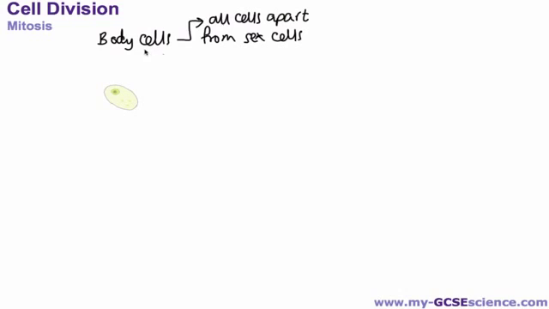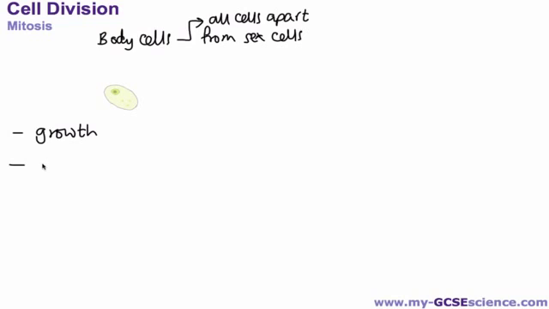But for now we're looking at body cells, and we're looking at mitosis, so how the cell will reproduce by mitosis or divide by mitosis. Now there's two reasons why mitosis happens. The first one is for growth. So from the point when a person is a single cell, the cells divide in order to grow, and that growth is as a result of this process called mitosis.